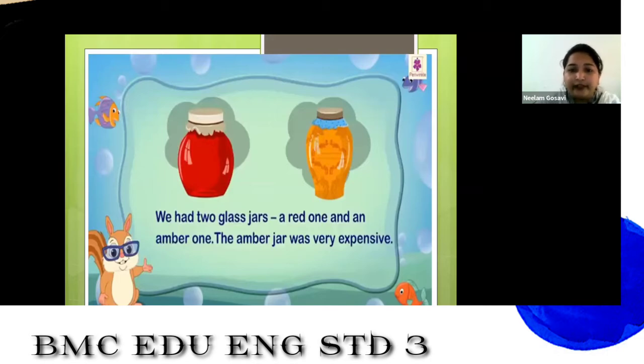So in the first statement, can you see a red one and an amber one? Why here is "an" given? Because A is a vowel. And the amber jar was very expensive. Now why is "the" used here? Because we are talking about a particular jar. Definite. So that is why we will put a definite article. Understood? Now next.